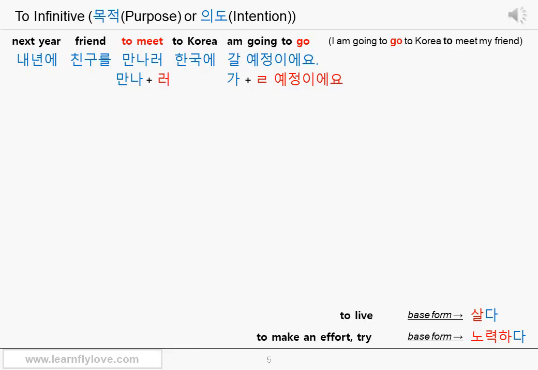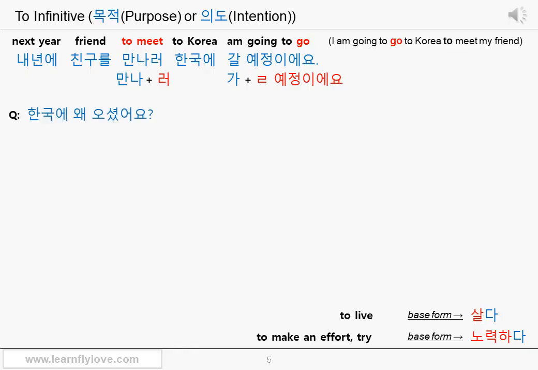I am going to go to Korea to meet my friend. Okay? It's super easy. You can actually use the connective ending 려고 or the compound expression 기 위해서 instead of the connective ending 러 for this sentence. No problem. But there will be a slight change in nuances. Let's talk about it with the next examples.